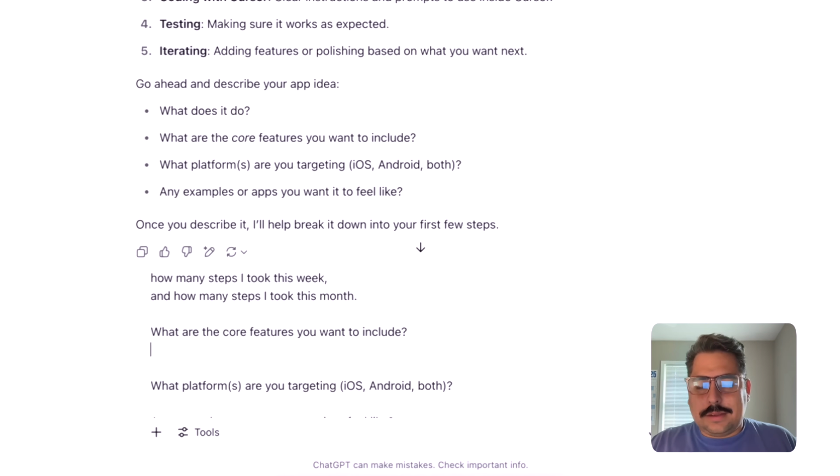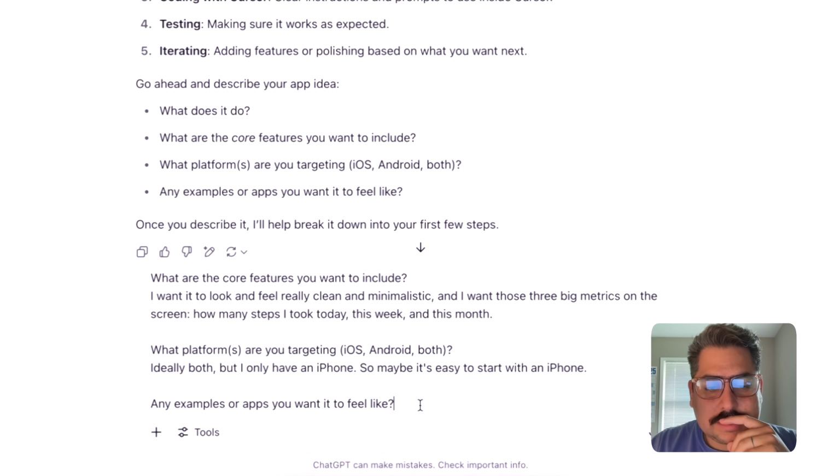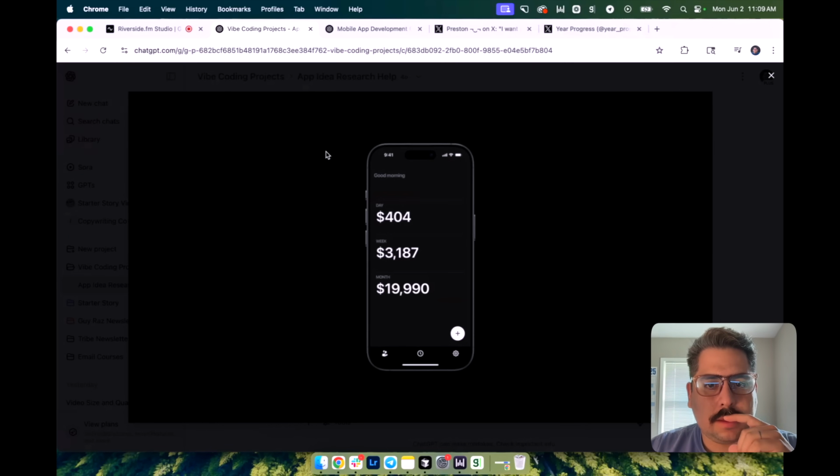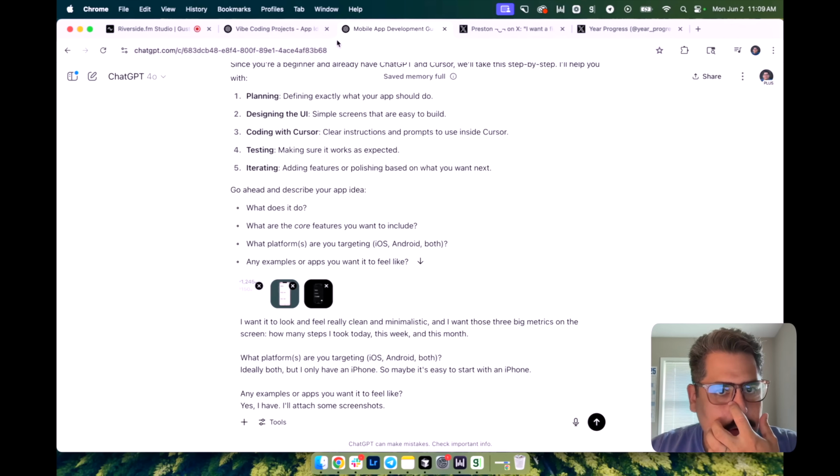I guess that feels like a little bit of a repeat of the previous one, but I'll say I want it to look and feel really clean, and I want those three big metrics on the screen. Any examples or apps you want it to feel like? Okay, great. So yes, I'll attach some screenshots, and then let me grab this image. Boom.